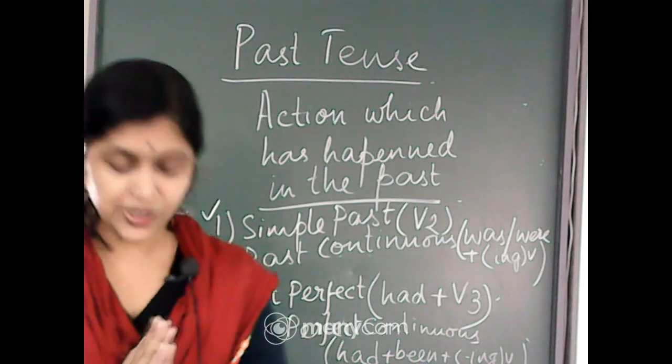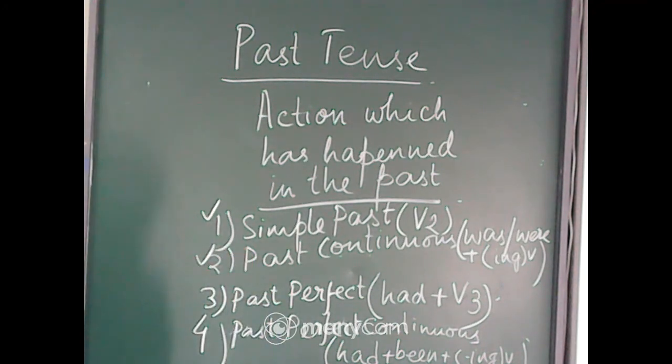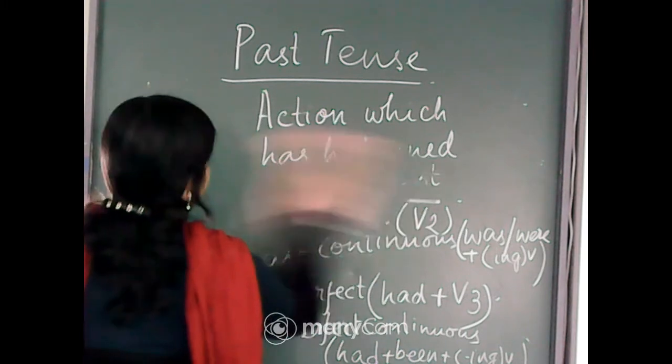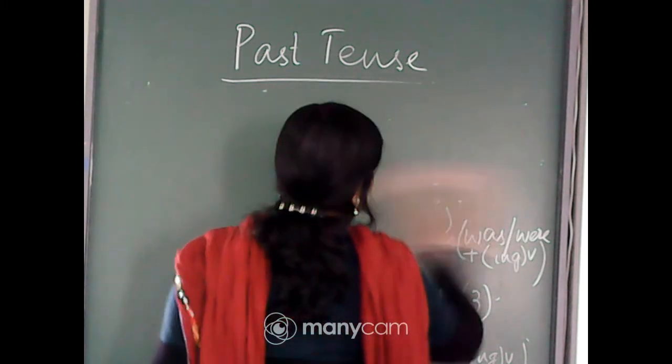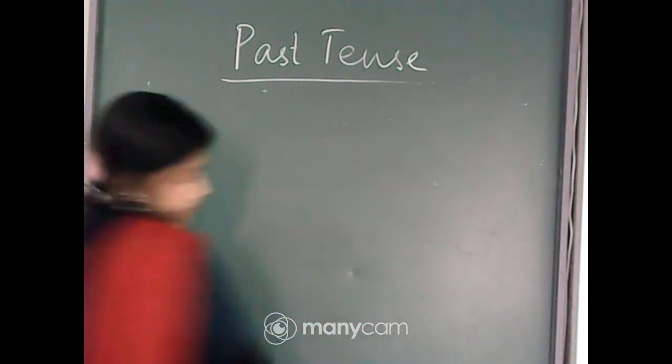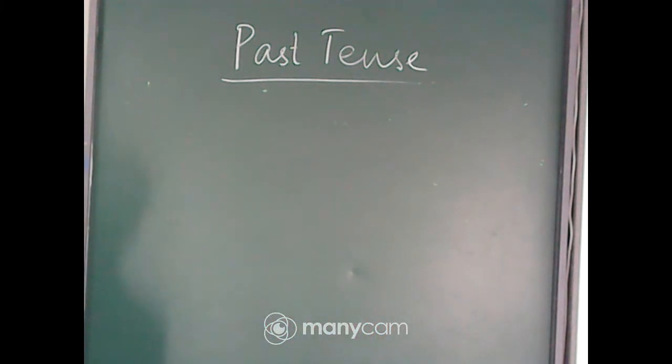Okay students, let us begin the exercise of past tense. Come to page number 98. Be ready with a pencil. I am sure all of you are ready with a pencil. And let us begin the chapter past tense. Fill in the blanks with appropriate forms of verbs in the simple past, past continuous or past perfect tense. So anything can be written according to the usage.